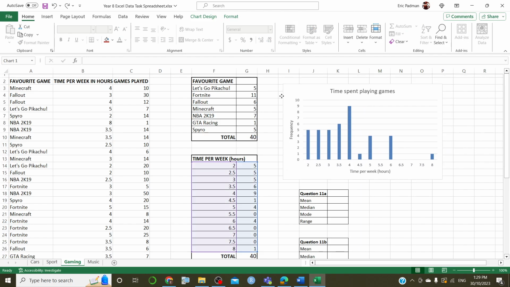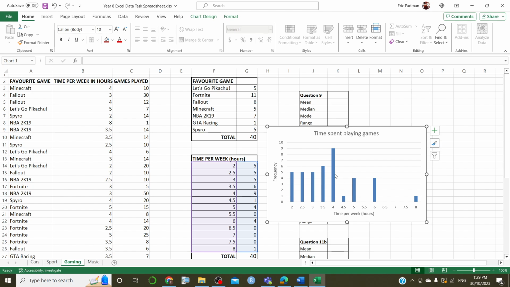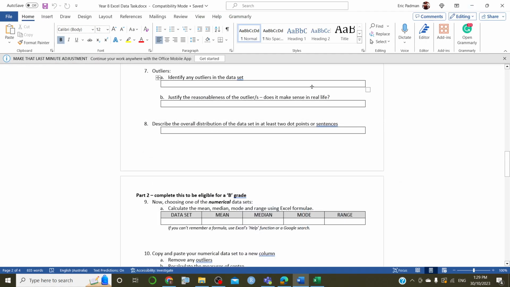All right. Is there extreme values here? We can see most of the data fits between 2 and 5 hours per week. There's also a 6. No one seems to be playing 5.5 hours a week, but we can see there's one person over here who plays for 8 hours a week. That is significantly far away that we can call that an outlier. So in answering question 7, yes, we have